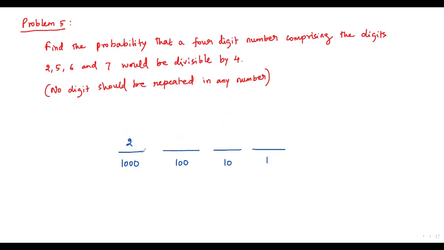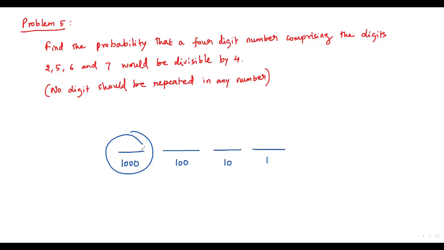Okay, now first we have to find how many 4-digit numbers can be formed using the given digits over here. So that is the total number of all possible outcomes in this experiment. So in the probability formula, that we have to write in the denominator. We have to get the total number of all 4-digit numbers which consist of the given digits, with the condition that no digit should be repeated in any number.